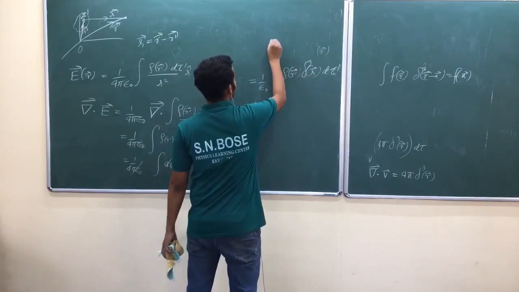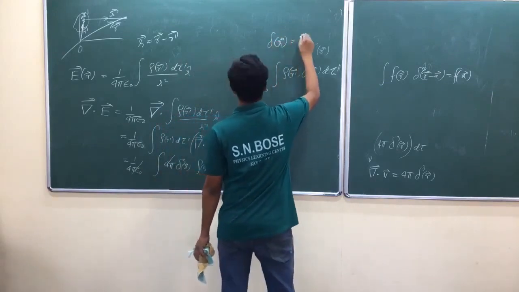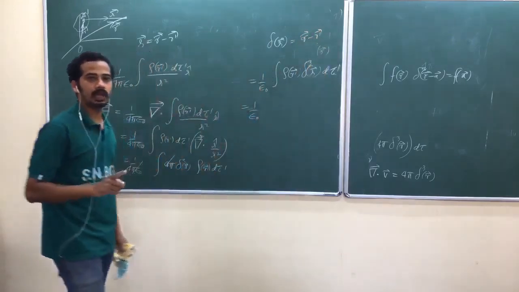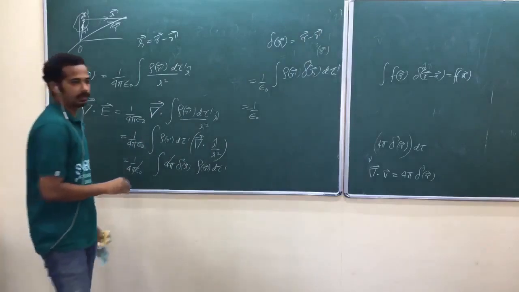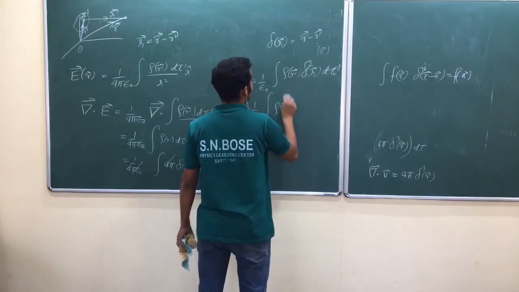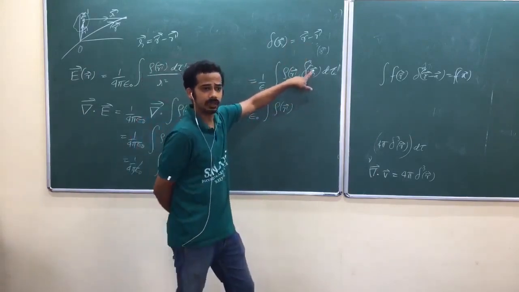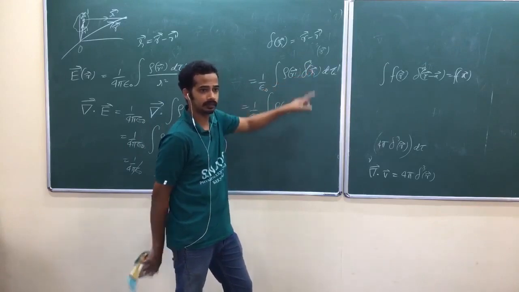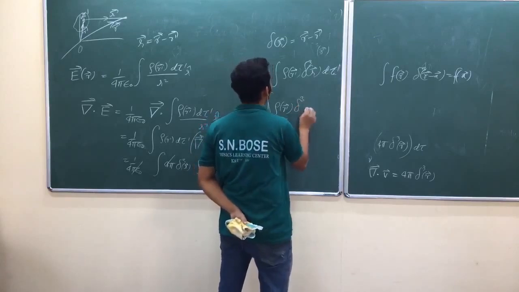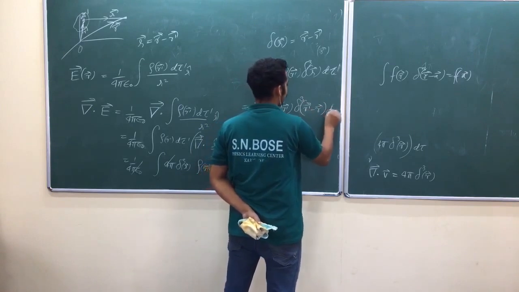I better write delta of r italic r vector as r vector minus r prime vector. In the integral, r prime is variable. Rho of r prime vector. So it is an even function. That's why I can just interchange this one. Delta of r vector is same as delta of minus r vector. Is that okay? So that's why I can write this one as delta cube of r prime minus r vector, d tau prime.